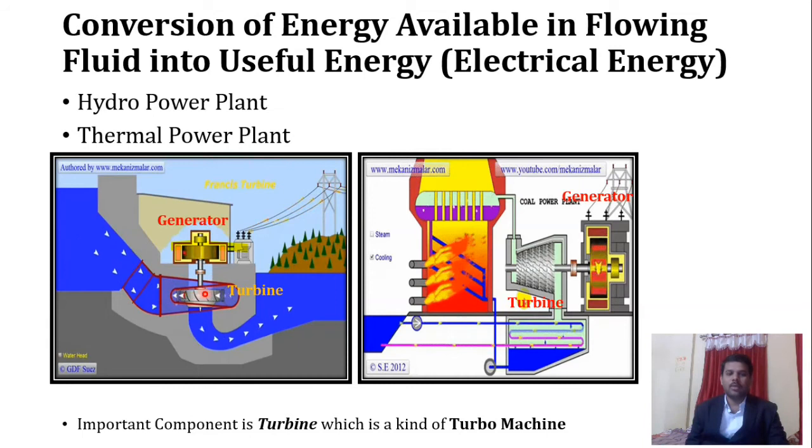Here the rotation of the turbine will occur. Rotation is nothing but the availability of twisting force, that is what we call torque, which is available in the turbine. Now the shaft of the turbine is directly coupled to the generator. Here you can see there is a provision of generator, where